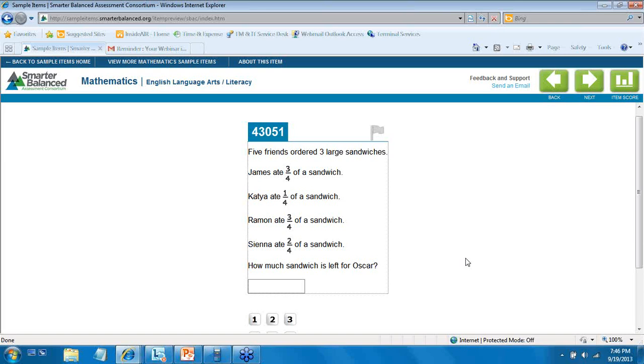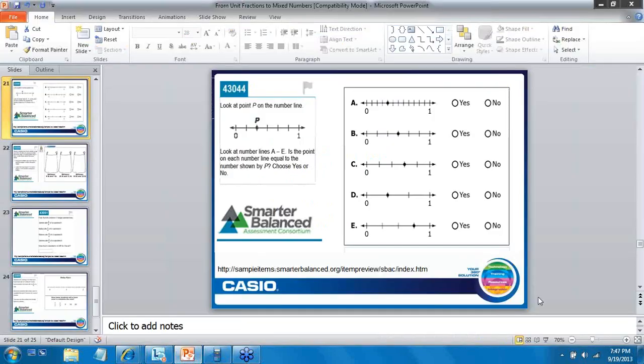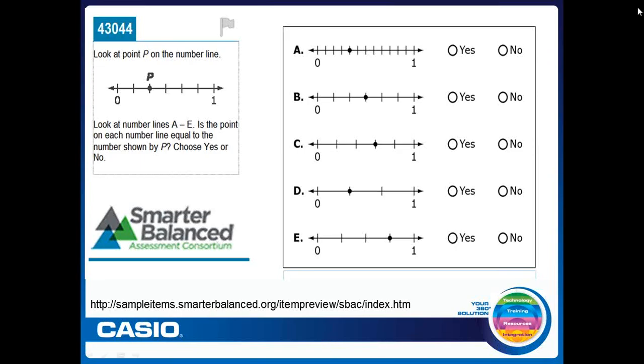If you have not had a chance to go on the Smarter Balanced website to take a look at some of the released items, I certainly encourage you to do so. If you've had a chance to go on the PARCC website, the Partnership for Assessment of Readiness for College and Careers, the other national assessment consortium, they have some released items on their website as well. They're great tools for teachers looking for different ways to assess students' knowledge of this concept, and they allow some outside-the-box thinking. It's a little bit more engaging.